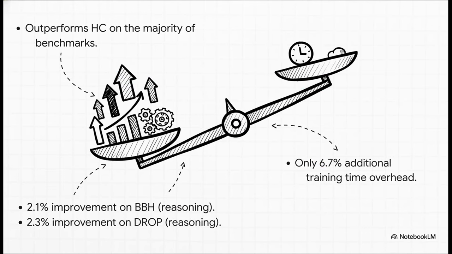So let's break that down. The bottom line is this. mHC isn't just a fix, it's a straight-up upgrade. We're seeing real, significant performance gains, especially in those tricky reasoning tasks. And get this, it does all of that with only a tiny 6.7% increase in training time. That's an absolutely incredible trade-off. More power, more stability for barely any extra cost.